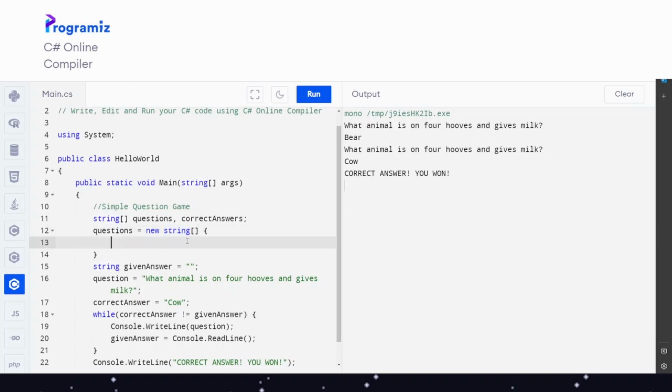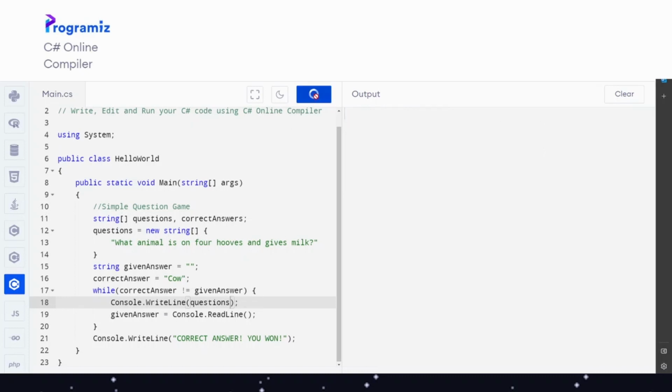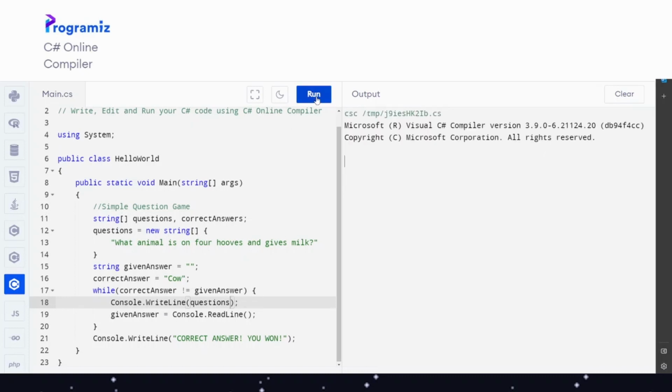So we don't use this empty string here, but we are using this here. At first we can copy this question and paste it here, and then we can get rid of the question here, because this could create a problem in our case with question and questions. Also, we need to make sure that this isn't question but questions. So we console.WriteLine questions. And by the way, if you press 1, you will see that there are multiple errors anyways.